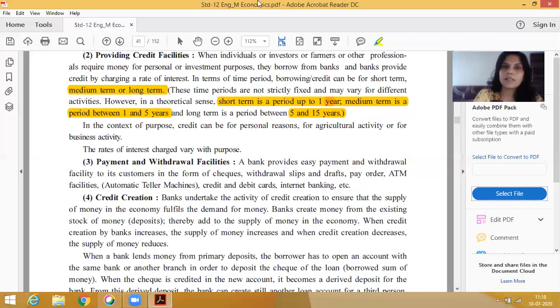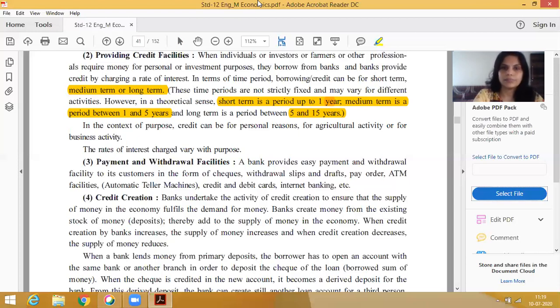In these three types of time periods, whenever the bank lends money, it decides the rate of interest. For example, for short run the rate of interest will be low, less compared to medium term. Compared to short run, in medium term the rate of interest will be higher. And in long term, the rate of interest will be more. So according to time period, the bank decides the rate of interest. For personal reasons, for agriculture, for business, for industry, the bank can lend money to their account holders.